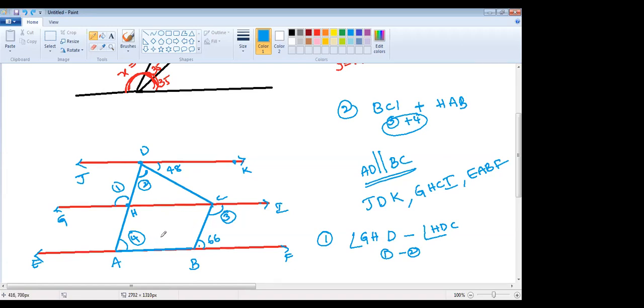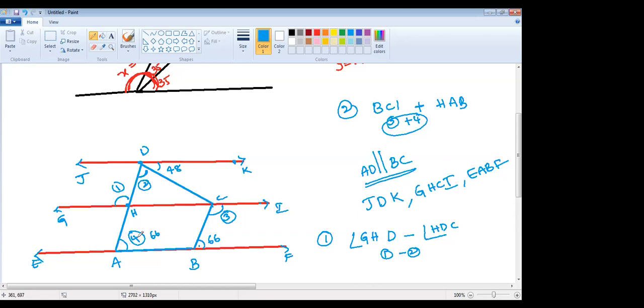Can you say the reason, Raghav? Because the fourth angle is HAB, right? And the other 66 degrees is on CBF, so it is corresponding to angle CBF. Wonderful, wonderful. Angle 4 and the 66 degree angle are corresponding angles. Very good. So angle 4 is 66.